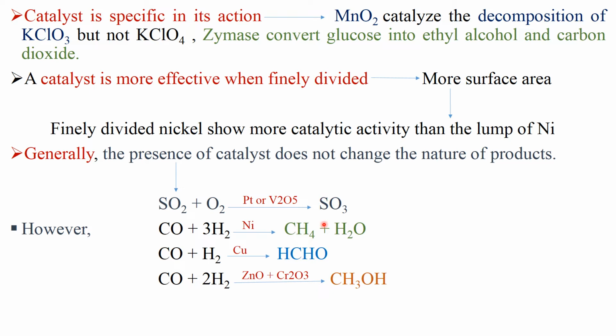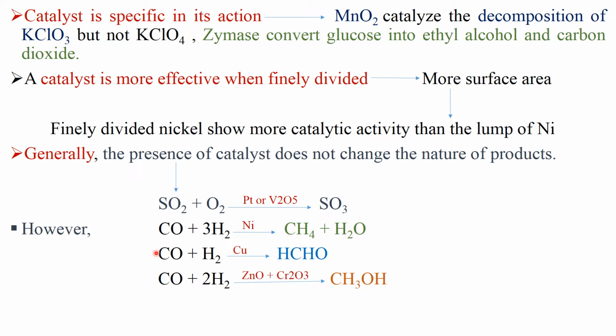But however, there are certain reactions in which the presence of a catalyst changes the nature of the product. For example, here see the reaction between carbon monoxide and hydrogen. If carbon monoxide reacts with hydrogen in the presence of nickel, the products formed are methane and water.